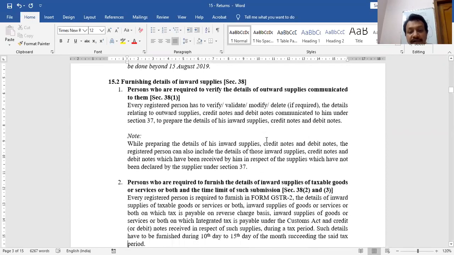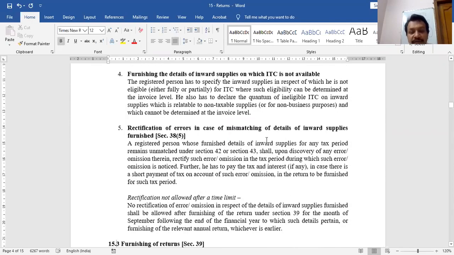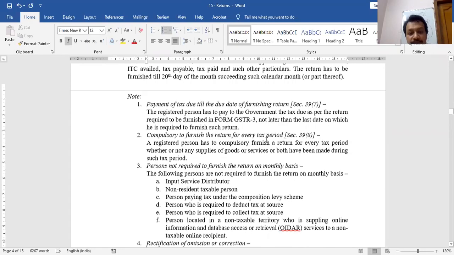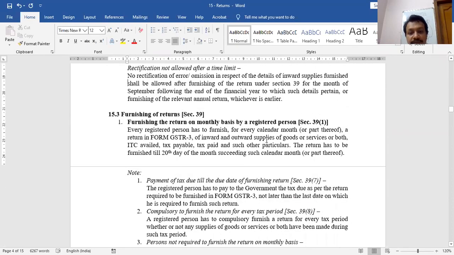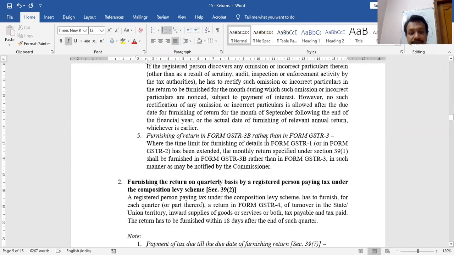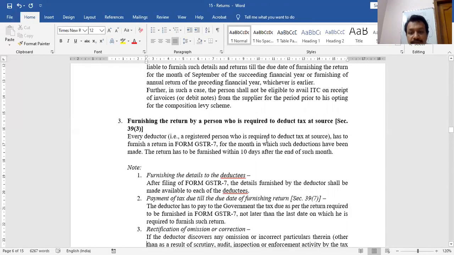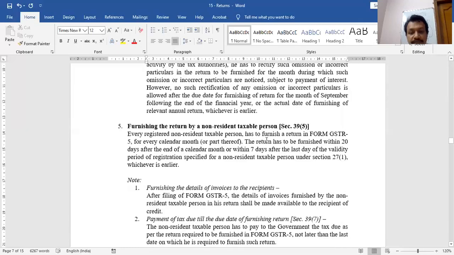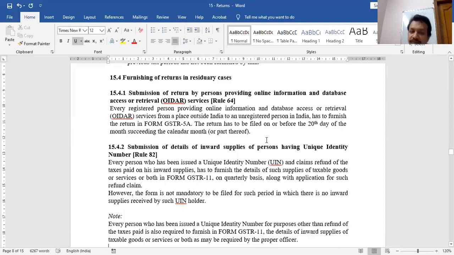In section 38 also, you are not supposed to learn any theory. Contents of the table are sufficient. So in 39 also, contents of the table are sufficient. No need to learn the theory.